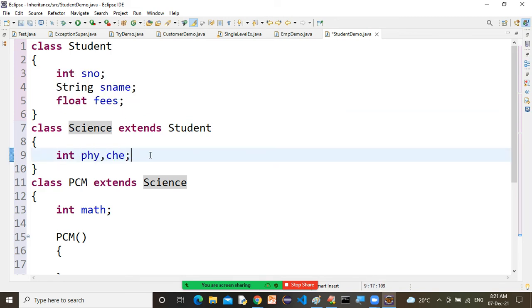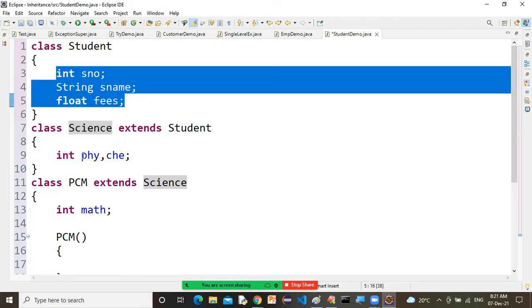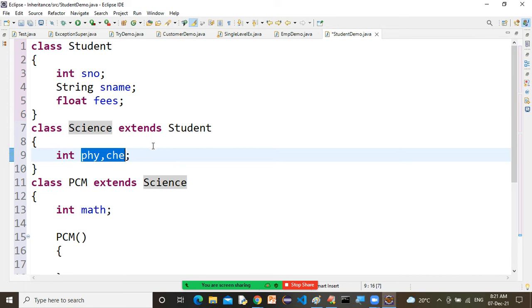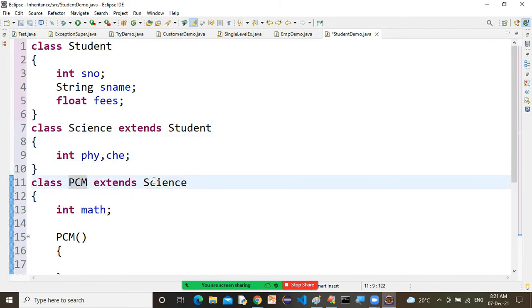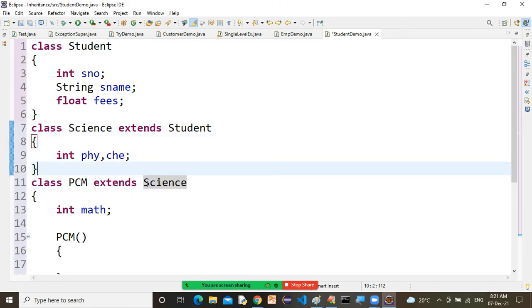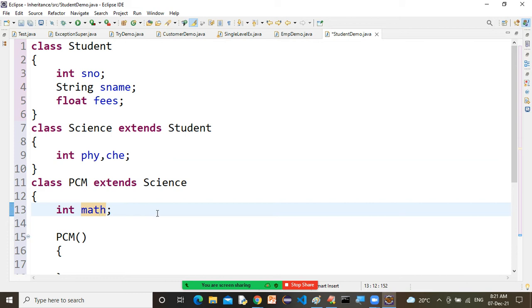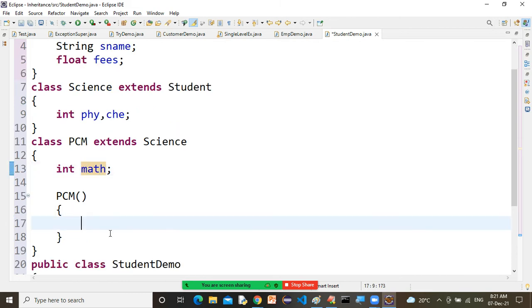From Student class we have three, and from Science class we have two. Altogether we have five. Now PCM is extending Science, so it inherits all those five properties plus one property of its own. That means PCM class has totally six properties.